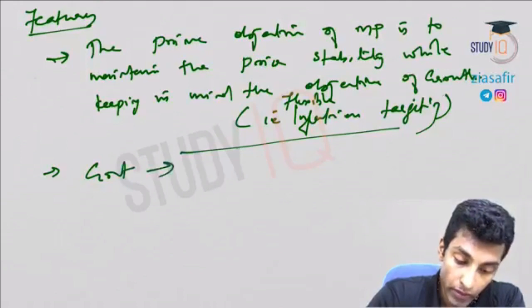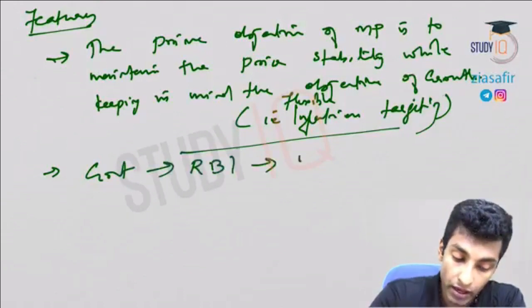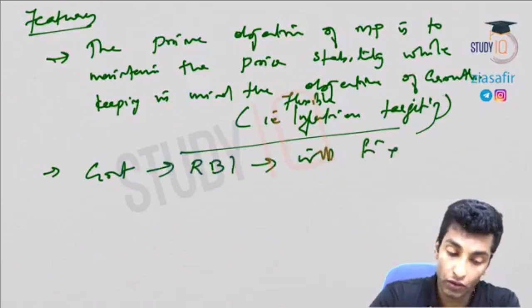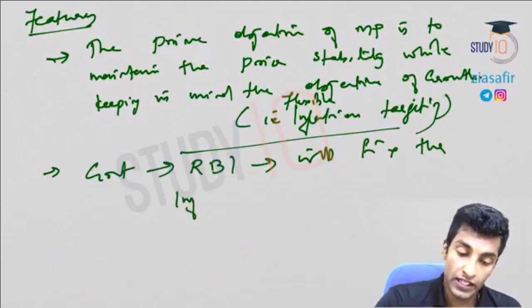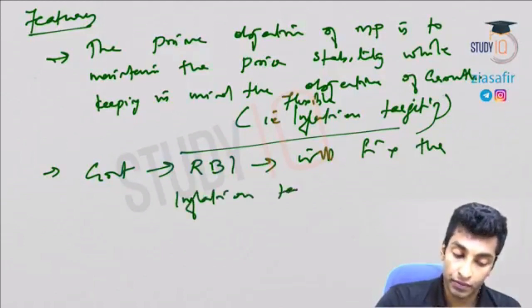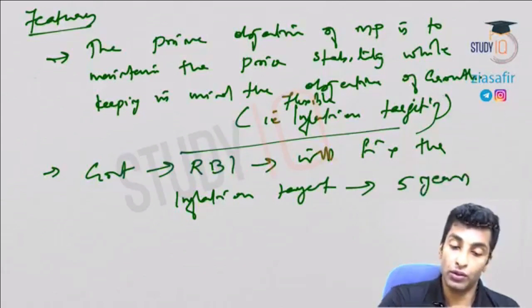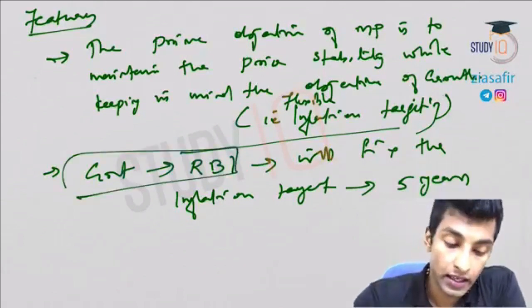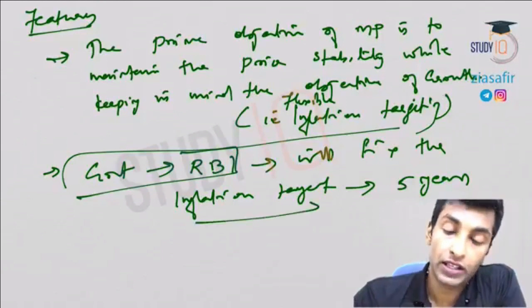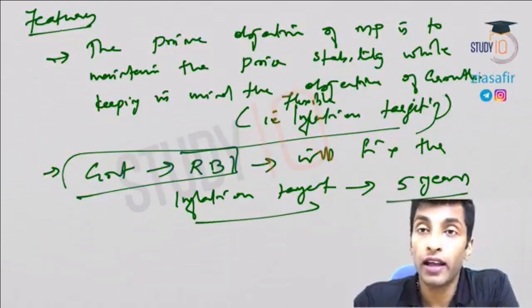So the government, in consultation with RBI, will fix the inflation target once in every 5 years. Okay, so the government fixes, in consultation with RBI, the inflation target once in every 5 years.